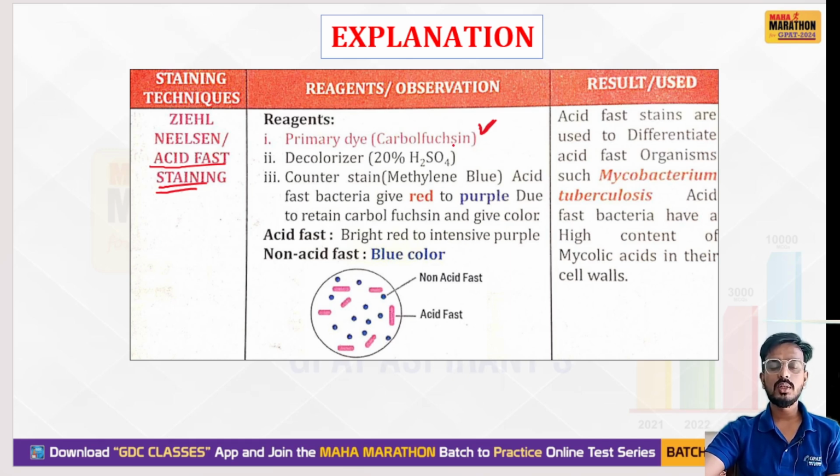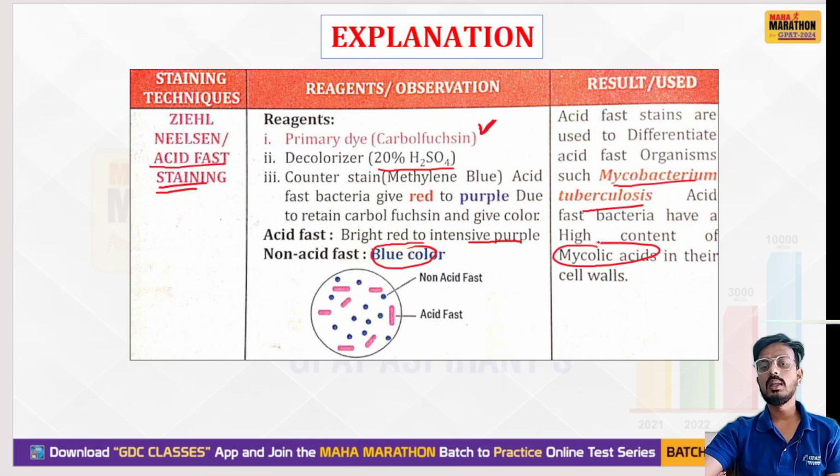Then the decolorizer is 20% sulfuric acid, and the counterstain is methylene blue. Acid fast bacteria give a red to purple color due to the retention of carbol fuchsin. If it is acid fast, it is bright red to intense purple. If it is non-acid fast, it will give blue color. So acid fast stains are basically used to differentiate acid fast organisms such as Mycobacterium tuberculosis. The high content of mycolic acid in their cell wall is basically responsible for this staining.